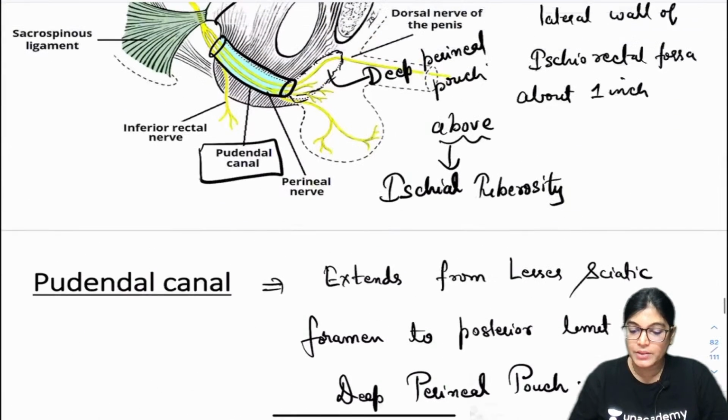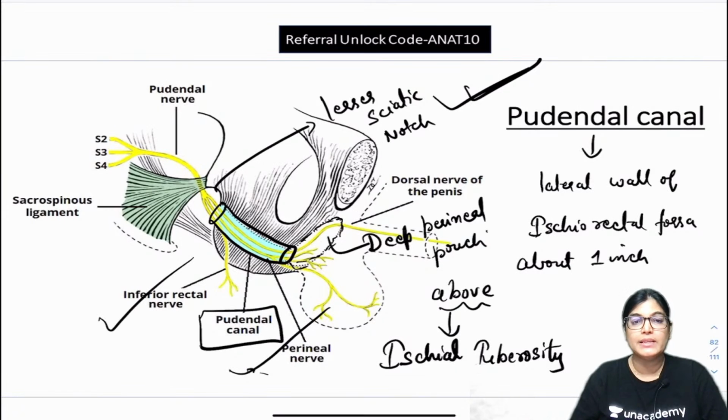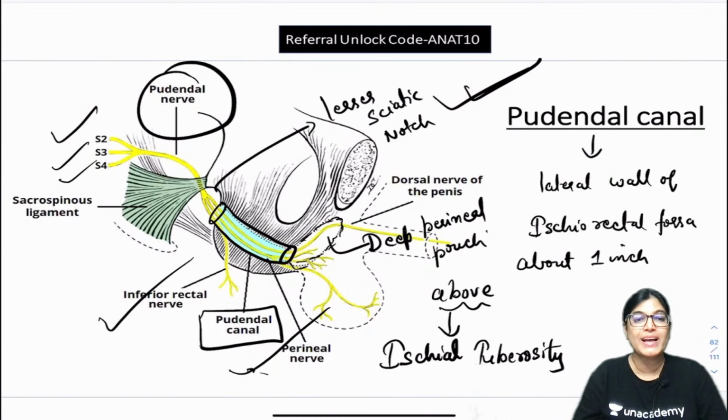In the pudendal canal, the structures going are the pudendal nerve and its branches, the perineal and inferior rectal nerves. The pudendal nerve, which is formed by the ventral rami of S2, S3 and S4, traverses through the pudendal canal.